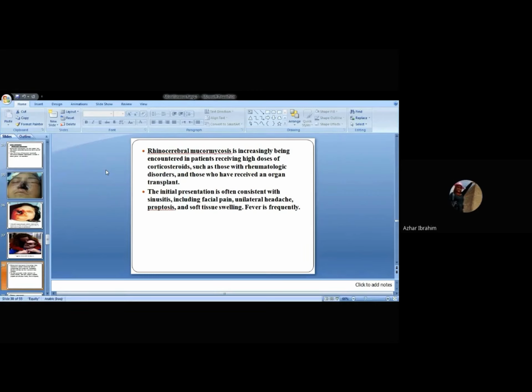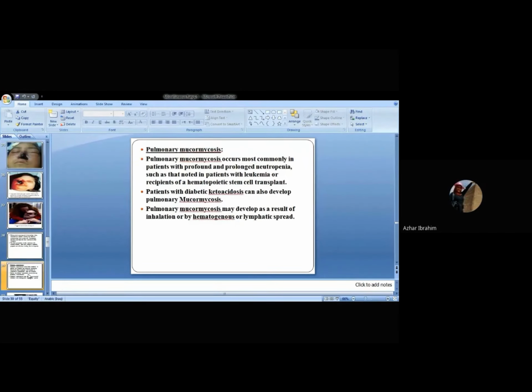The first symptoms the patient suffers from are sinusitis, including facial pain, unilateral headache, not bilateral, unilateral headache, then later proptosis, the eye protrudes, associated with soft tissue swelling. Fever frequently occurs here.